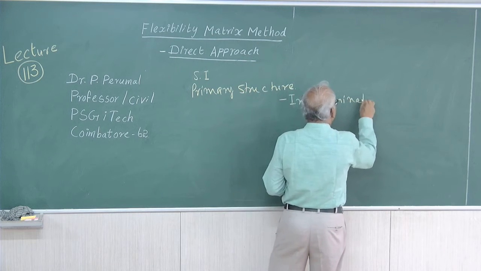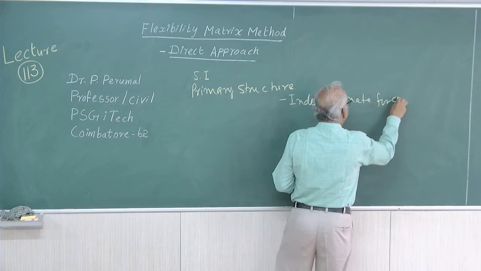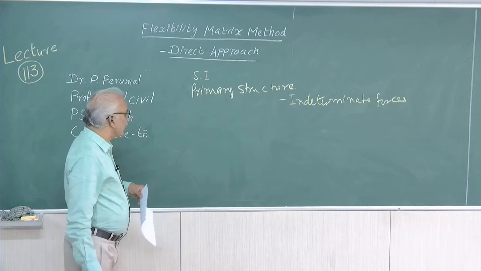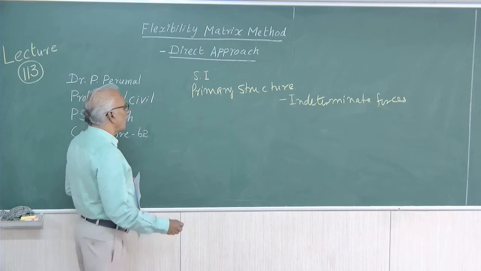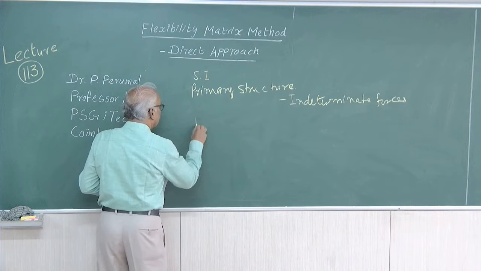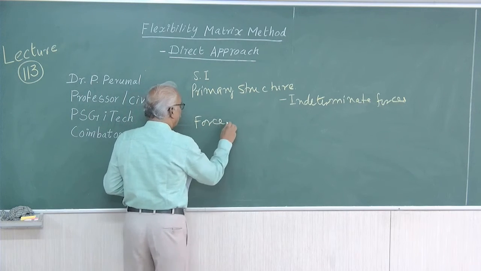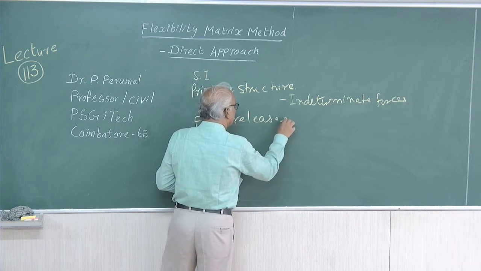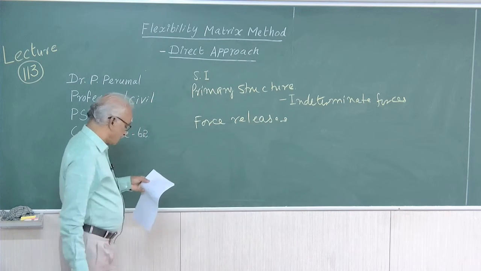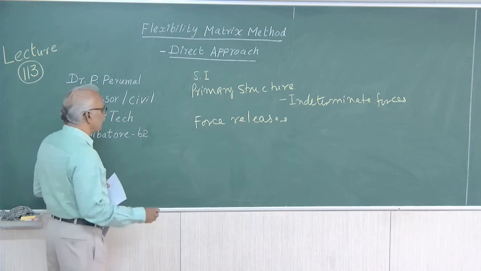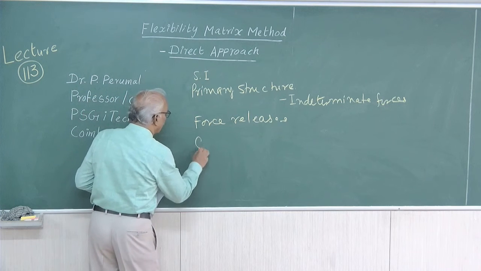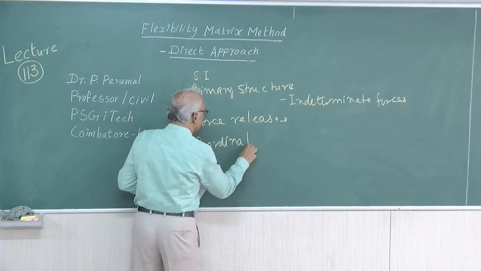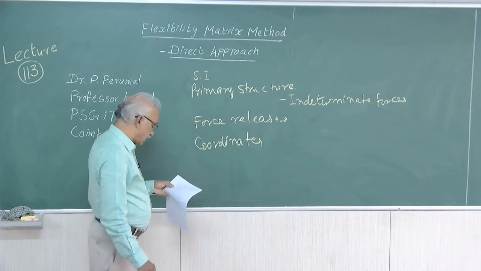Then we have to find out the force releases for making the structure statically determinate. Then we have to choose the corresponding coordinates.